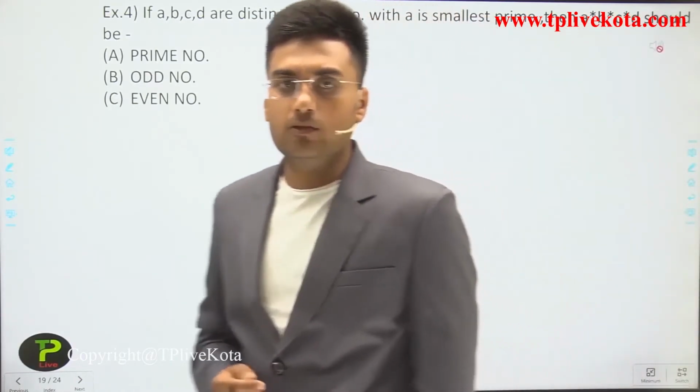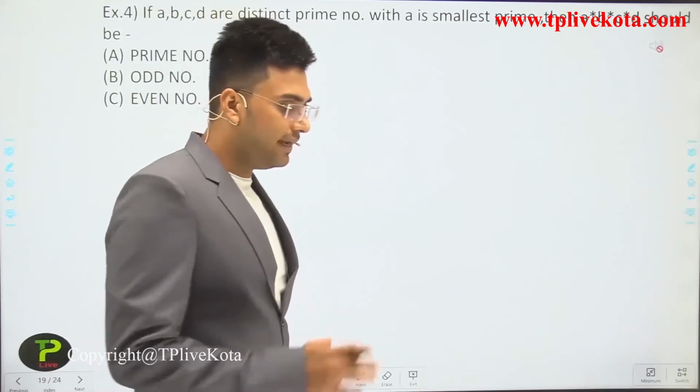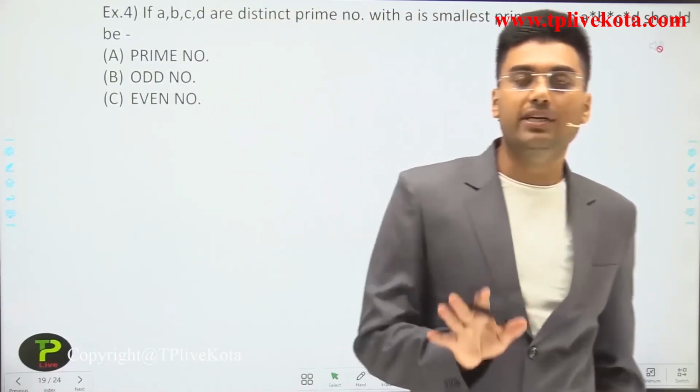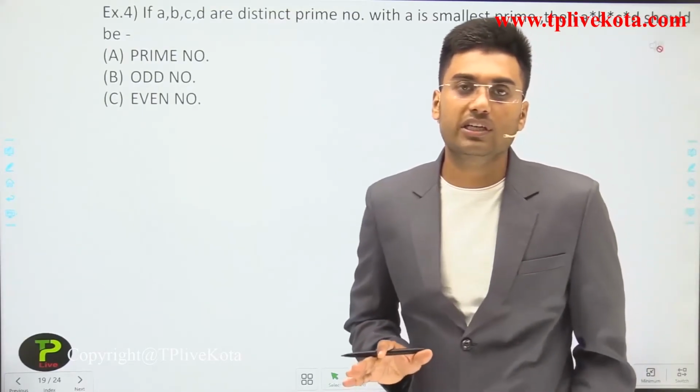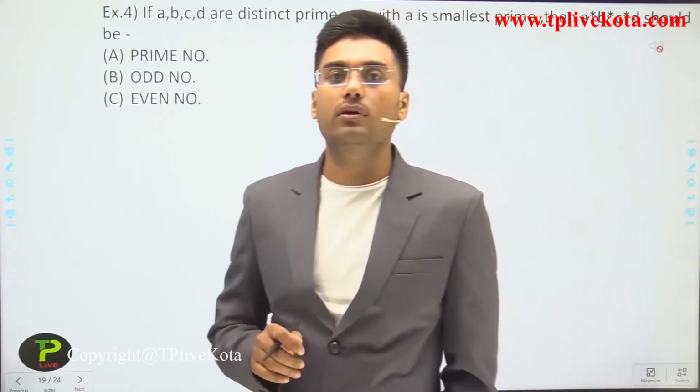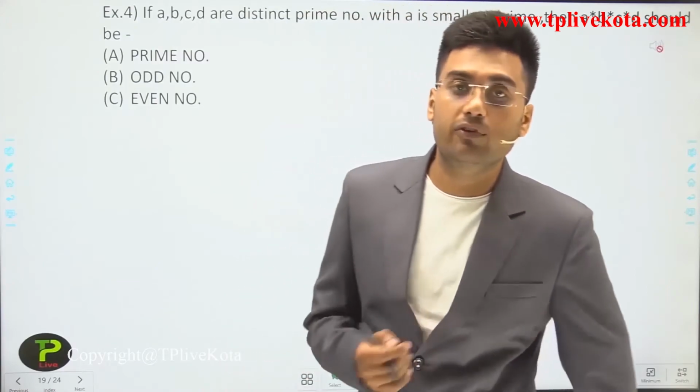Okay, so let's check for this. Again, my suggestion is that, dear students, please pause this video and try to solve it yourself, because if you try yourself, then you practice the concept which we have learned.